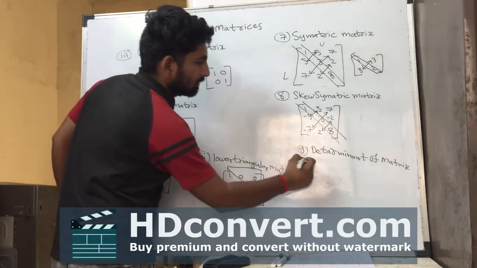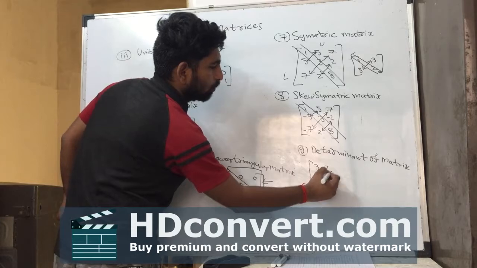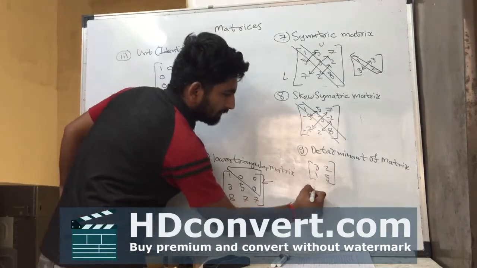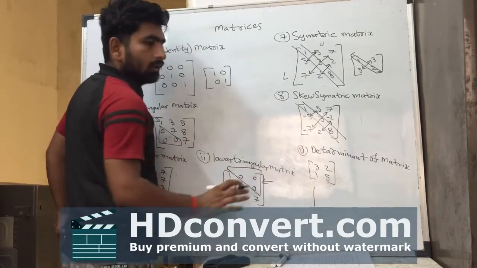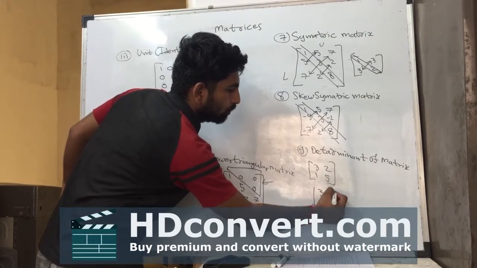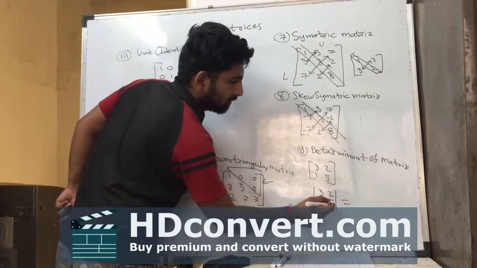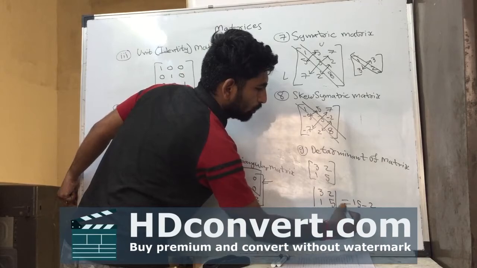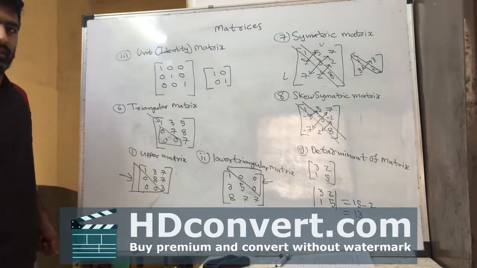Determinant of matrix is, if we have matrix 3, 2, 1, 5, we can find the determinant of this matrix. The determinant arrangement is separate from matrix arrangement. This is 3, 1, 2, 5, and we can find the determinant of this matrix: 5 3s are 15 minus 2, that is 13. This is the determinant of matrix.